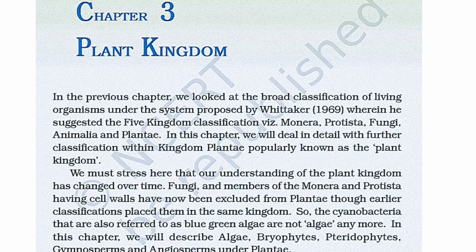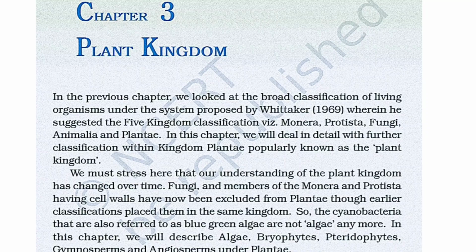In this chapter we will deal in detail with the further classification within the kingdom Plantae, popularly known as the plant kingdom. We must stress here that our understanding of the plant kingdom has changed over time. Fungi and members of the Monera and Protista having cell walls have now been excluded from Plantae, though earlier classification put them in the same kingdom. So, the cyanobacteria that are also referred to as blue-green algae are not algae anymore.